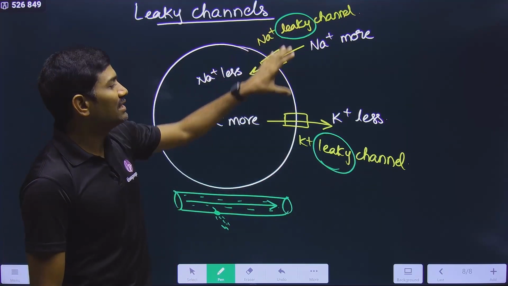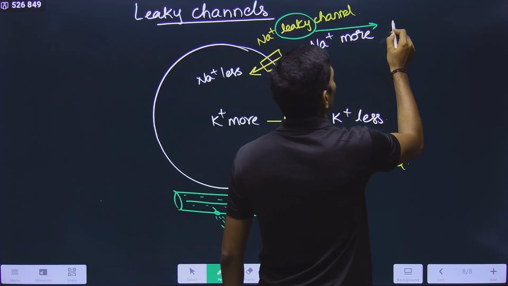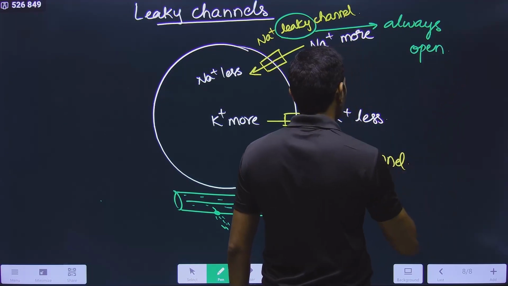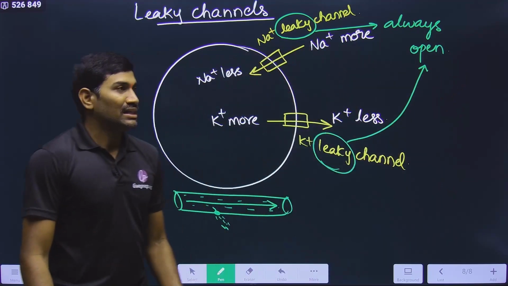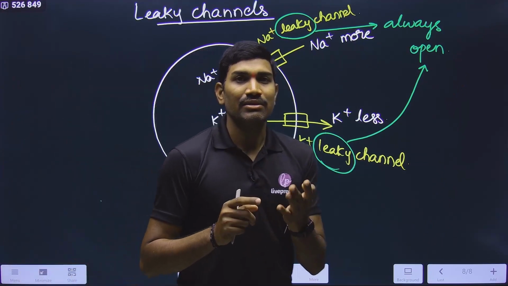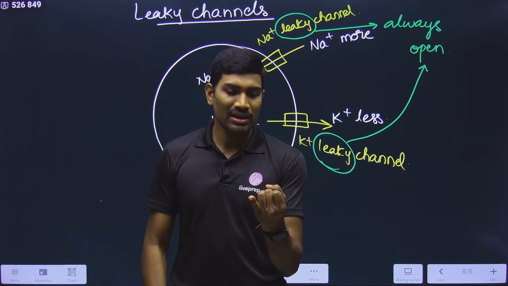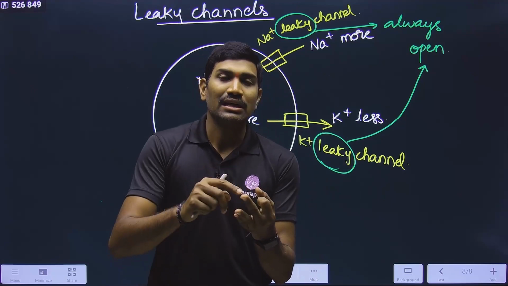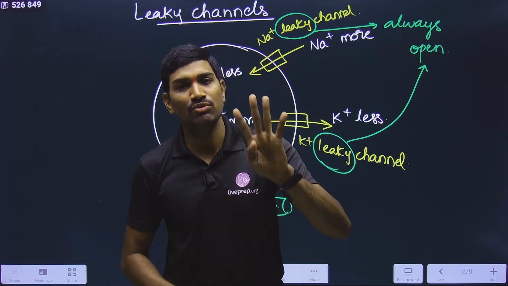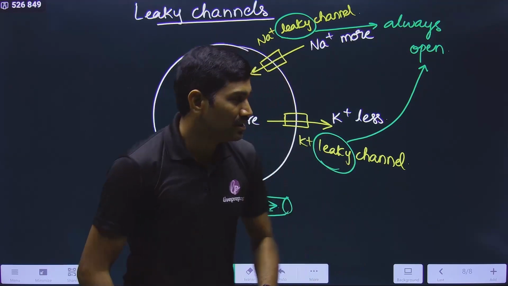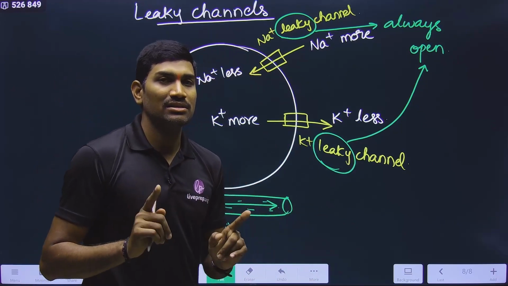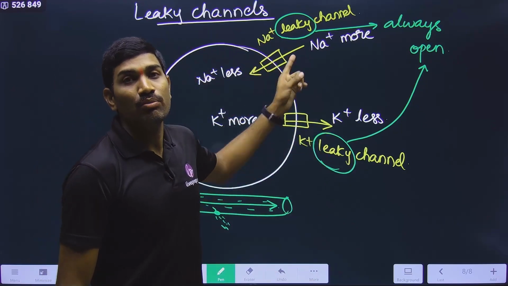The meaning of leakage here is that these are always open. Please understand here. The meaning of leaky here is these channels are always open. That means whether a neuronal cell is in polarized state, depolarized state, repolarized state, or hyperpolarized state, whatever is the condition of the neuron, these channels are always open. Please understand this.